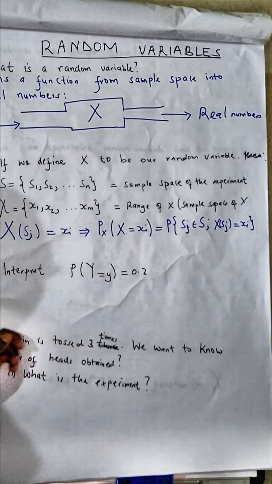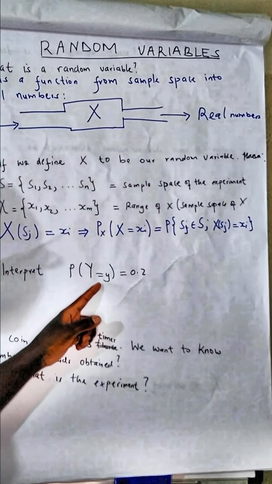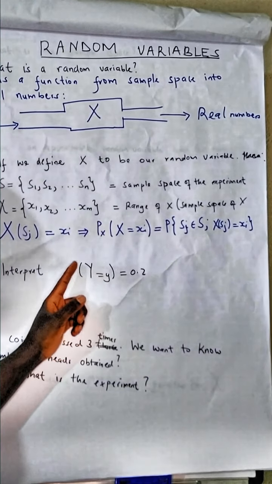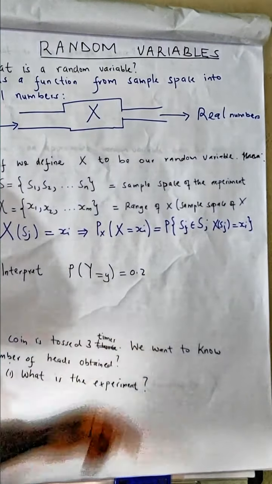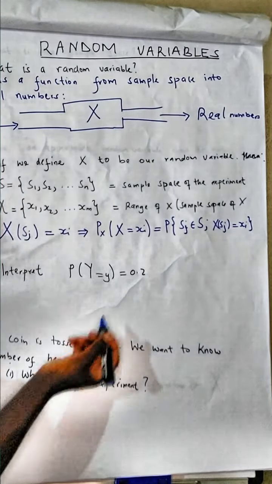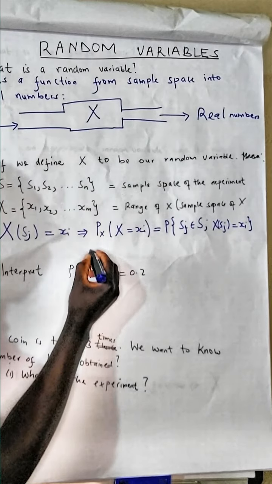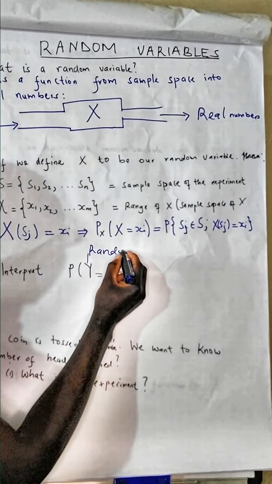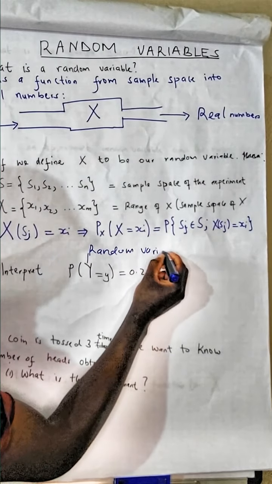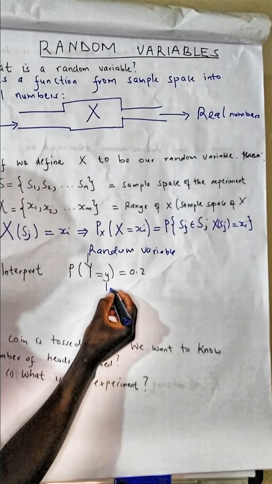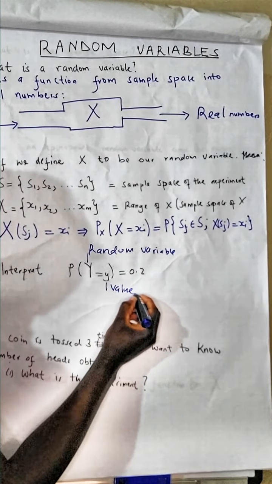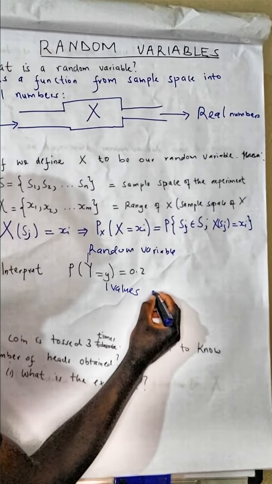Question 2. Interpret the probability P(Y = y) = 0.2. Here, capital Y is the random variable, and the small y is what we call the values assumed by the random variable.